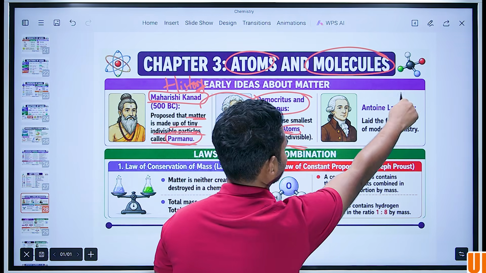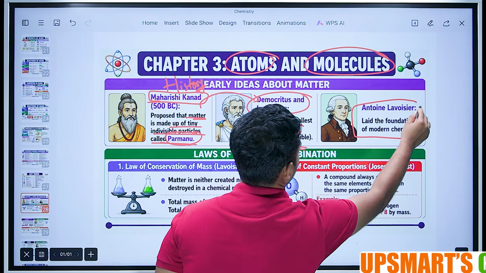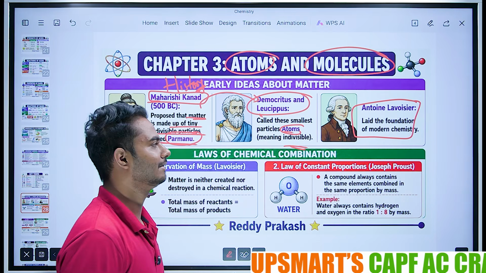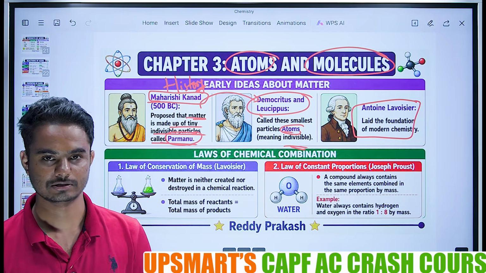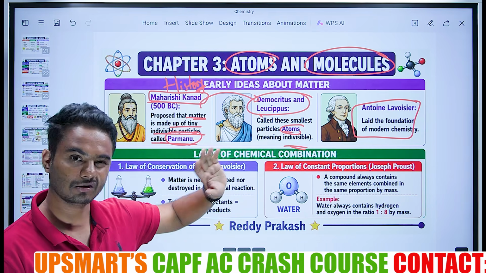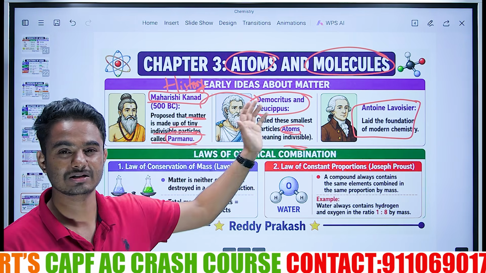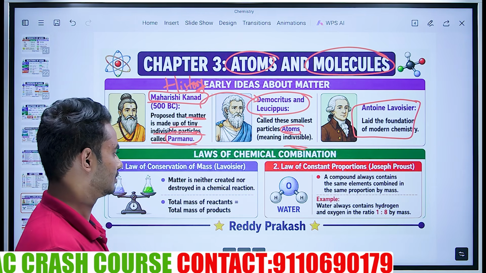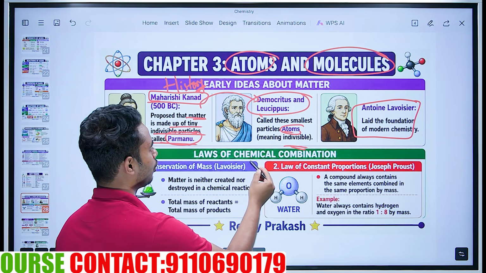and we are accepting it. Next is Antoine Lavoisier. He laid the foundation of modern chemistry. Not much important again to say, just remember enough. Next is laws of chemical combinations.